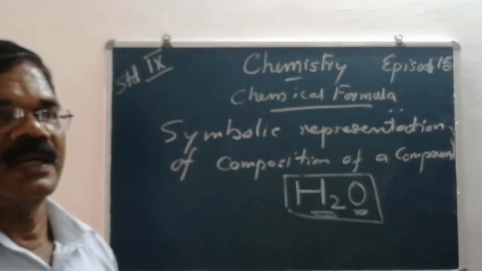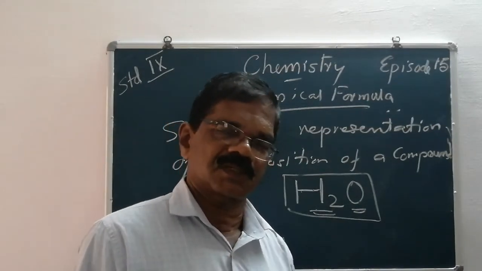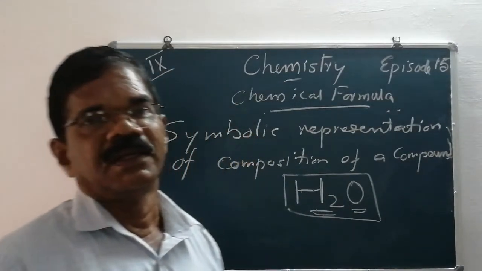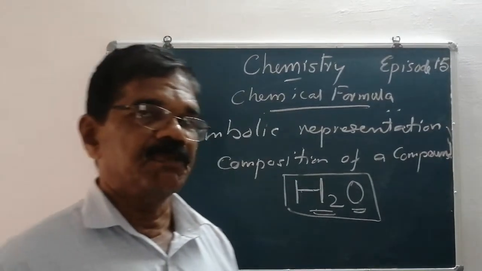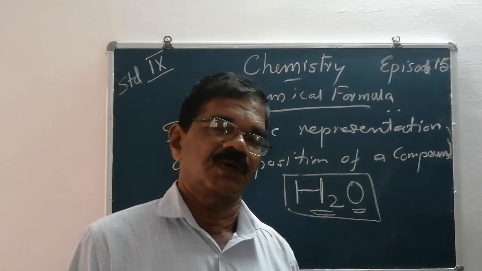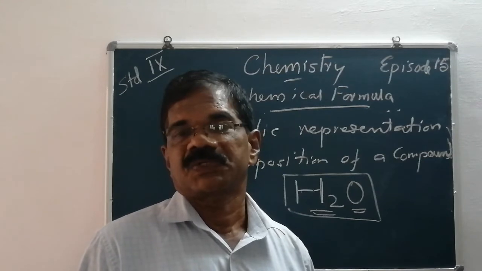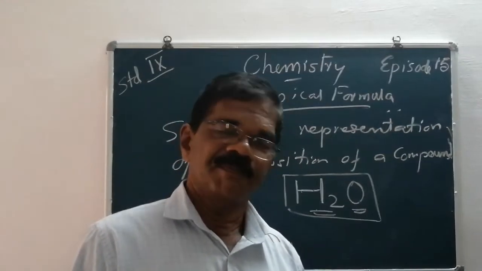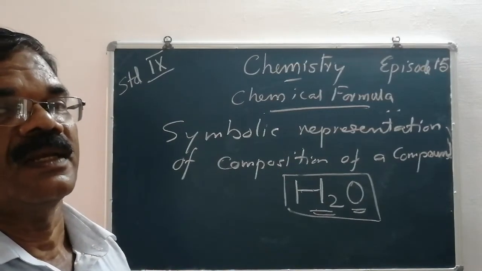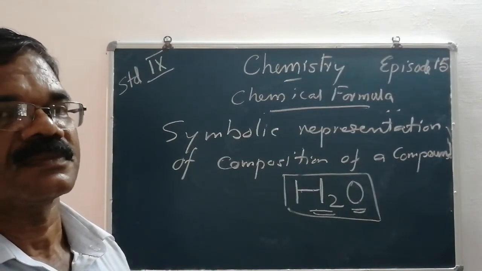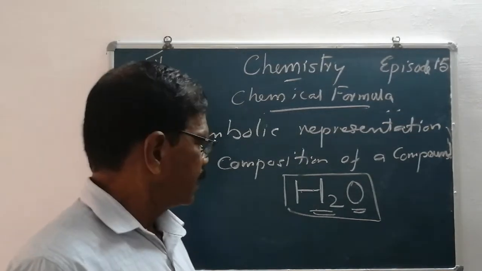This is what we already read in the first, introductory session of atoms and molecules. We learned that Antoine L. Lavoisier put forward 2 important laws. What are the 2 important laws? The law of conservation of mass. The second is the law of constant proportion. Can you state the law of constant proportion?